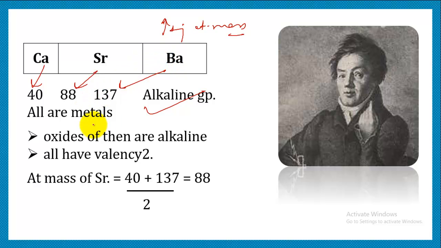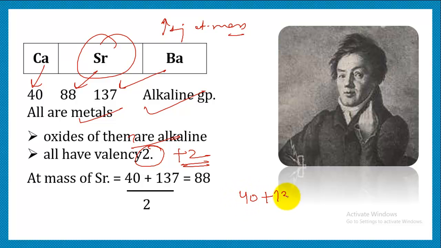The similarity was that all were metals, oxides of them were alkaline, and all of them possess valency 2, that is plus 2. And the atomic mass for strontium, that is the middle element, was the arithmetic mean of the atomic masses of the first and the third element, that is 88. That means it is indicating the atomic mass for strontium.